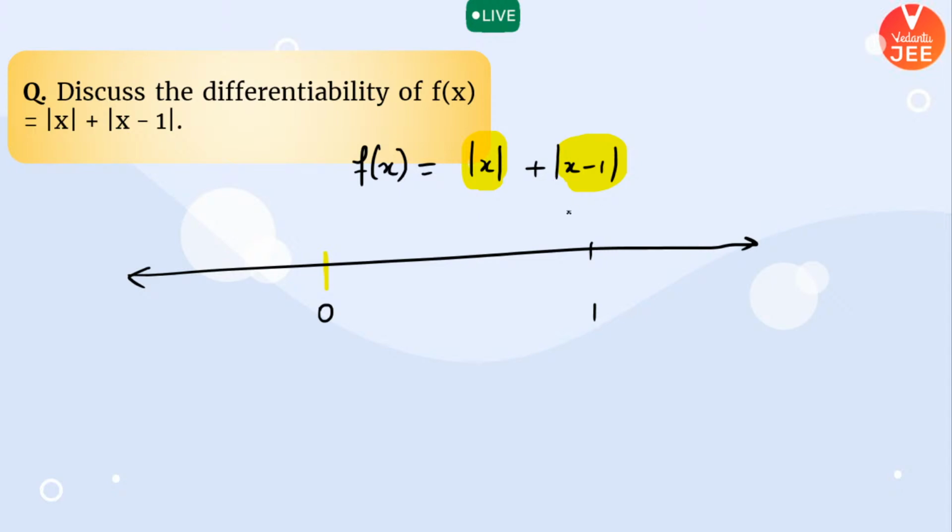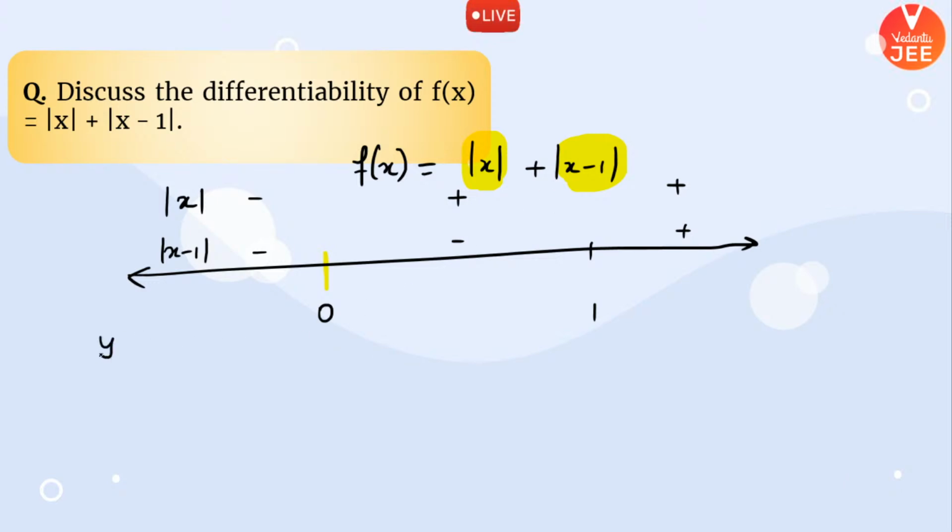Now, for all the values of x greater than 1, mod x and mod of x minus 1 will both be opened with a plus sign. For the values between 0 to 1, mod x will be opened with a plus sign, but mod of x minus 1 will be opened with a minus sign because the thing written inside the modulus will become negative. And for the values between minus infinity to 0, your expression will always be opened with a negative sign.